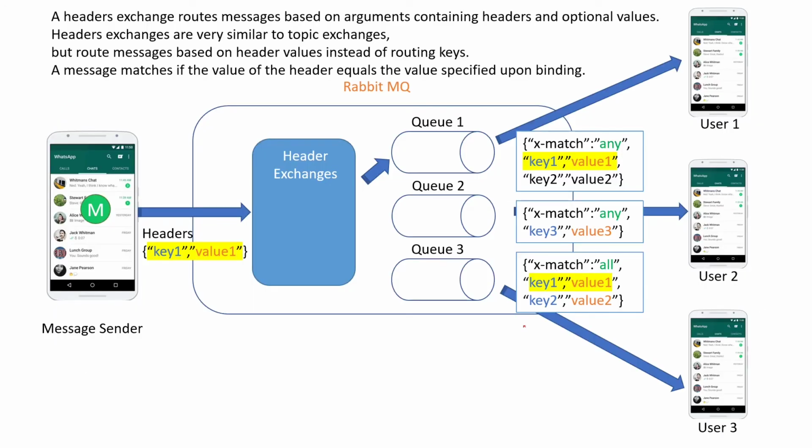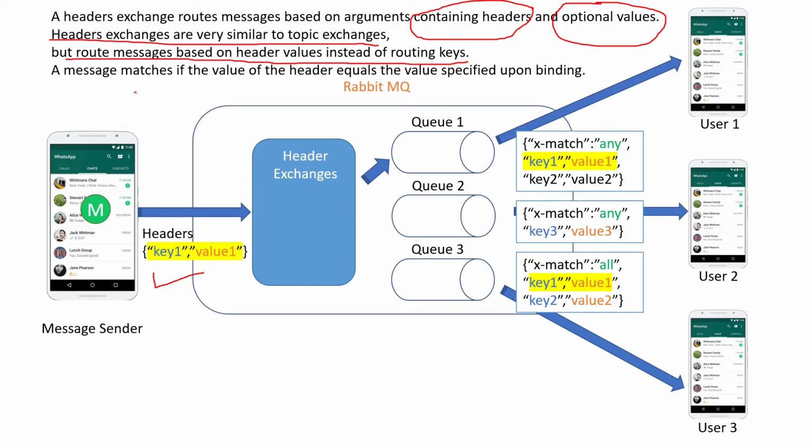Next thing is header exchange. Here basically a header exchange routes messages based on the arguments containing the headers and option values. So basically what happens is, instead of using routing keys, it uses headers. Header exchanges are very similar to topic exchanges. As I said, topic exchanges use patterns. It is kind of similar to that, but routes messages based on the header values instead of routing keys. As I said earlier, header exchange will use headers rather than routing key.